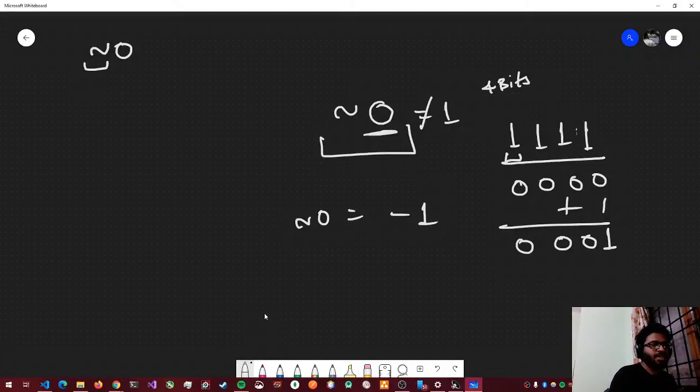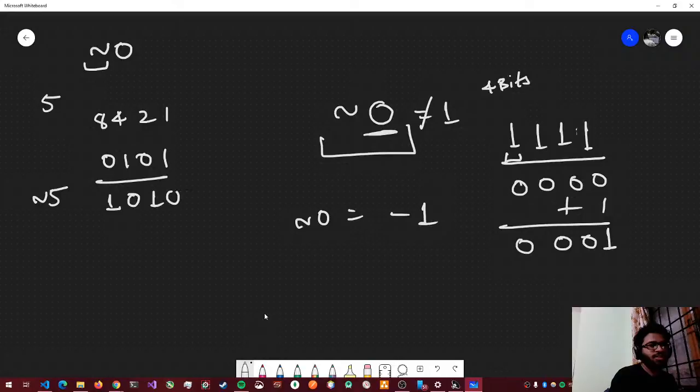Now let's take an odd number, say the value was 5. How is it represented in 4 bits? It's 0, 1, 0, 1. So if I do tilde 5, it will make it 1, 0, 1, 0.